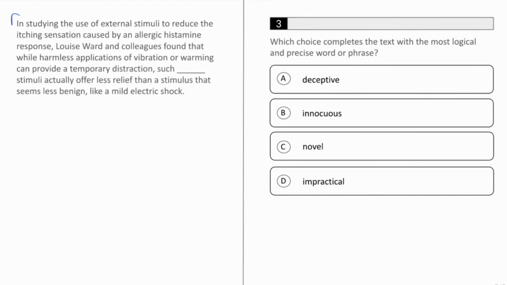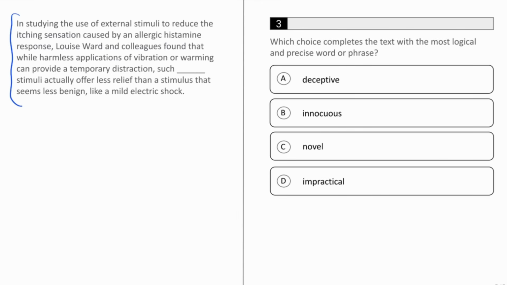Now let's tackle another question. As usual, we'll begin by reading. In studying the use of external stimuli to reduce the itching sensation caused by an allergic histamine response, Louise Ward and colleagues found that while harmless applications of vibration or warming can provide a temporary distraction, such blank stimuli actually offer less relief than a stimulus that seems less benign, like a mild electric shock.